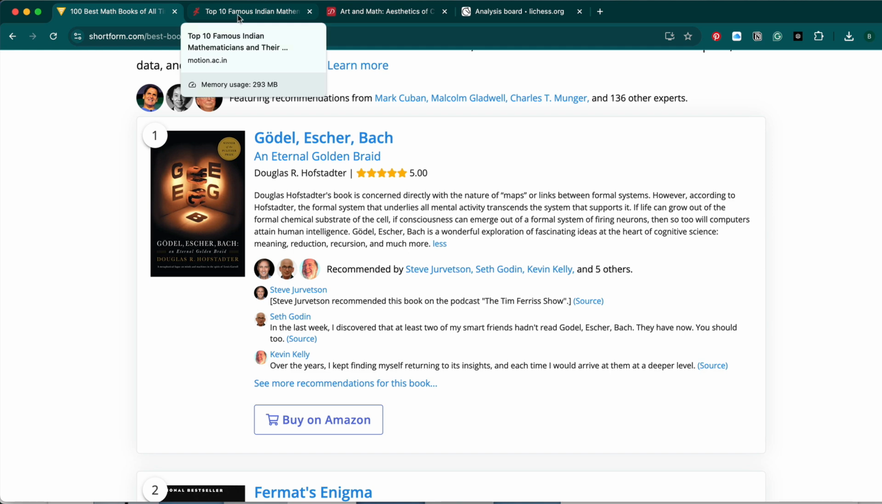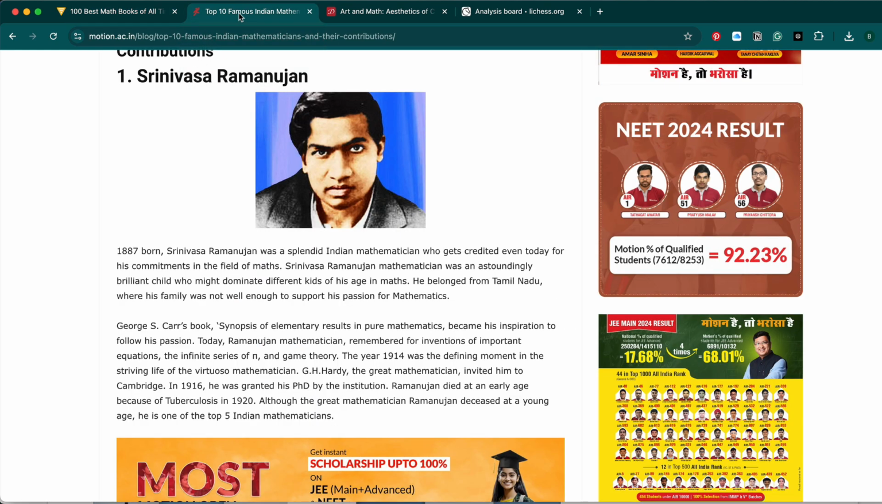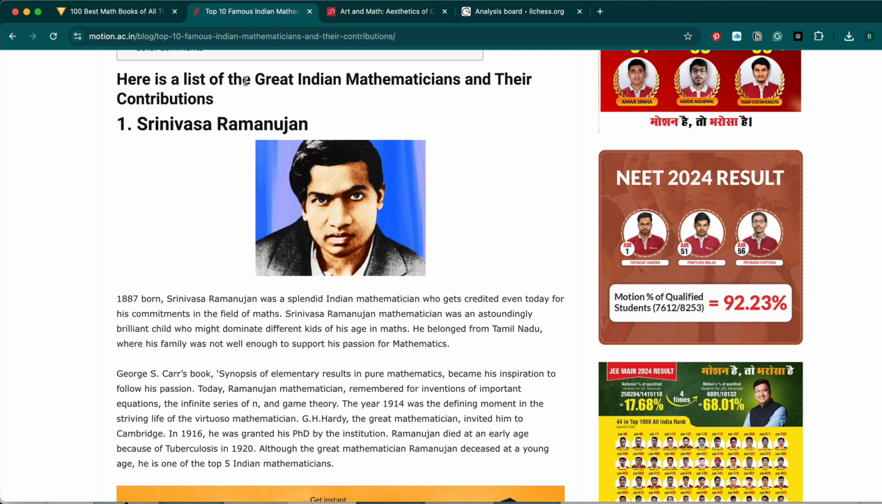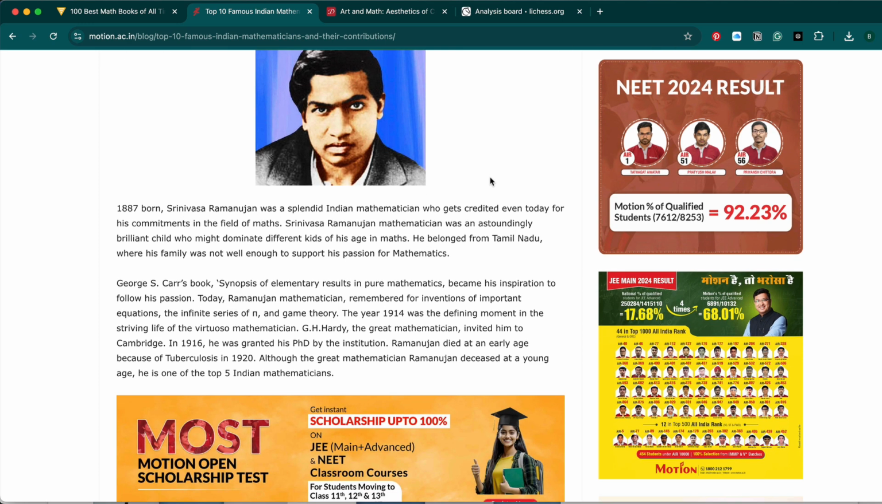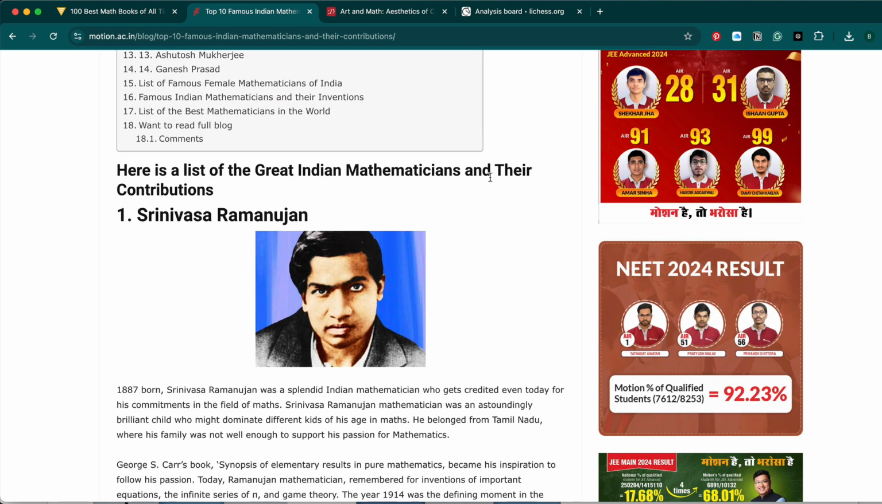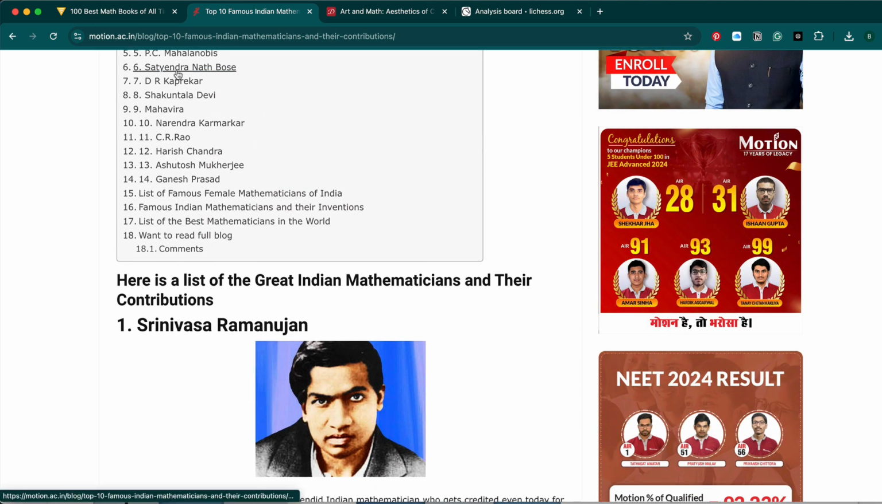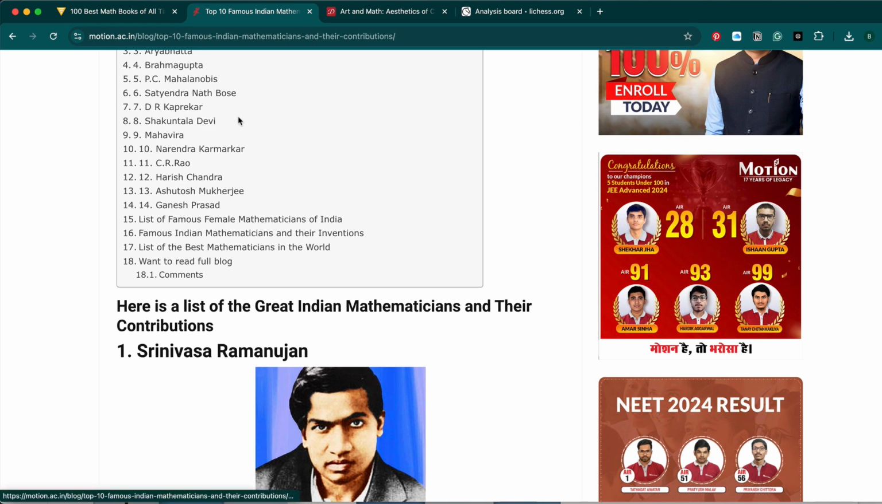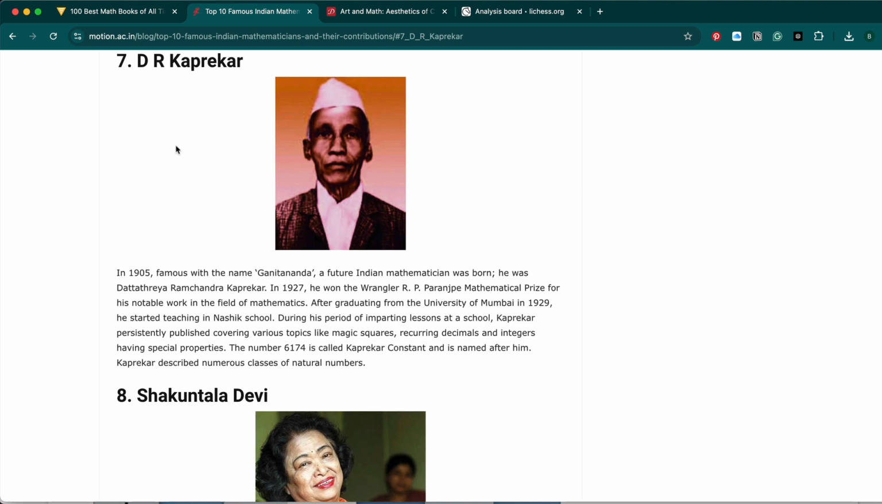Another nice article that caught my eye today was top 10 famous Indian mathematicians. The website is a little ad heavy, please ignore that, but otherwise I think it's a good read, even if you can't read all of it. Getting to know a couple of names is very interesting. One thing I would like you to look at is Kaprekar, because there's a number named after him, the Kaprekar constant 6174, and it's very interesting that you should check out why that is the case.